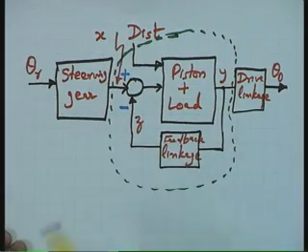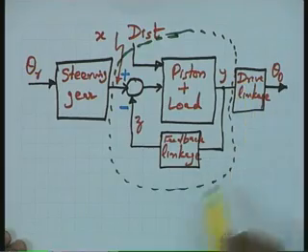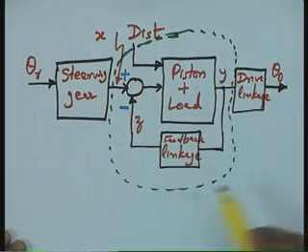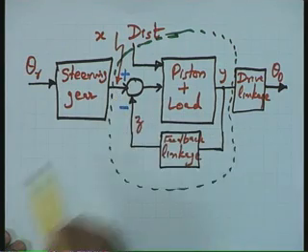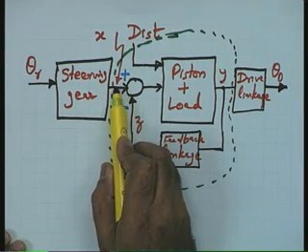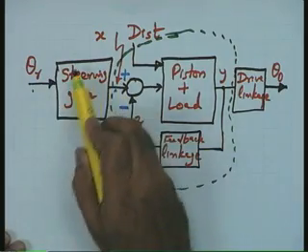You will please note that the study of the feedback control system will center around this particular portion of the system. However, to generate this particular signal, which is proportional to the command signal, you have the steering gear.